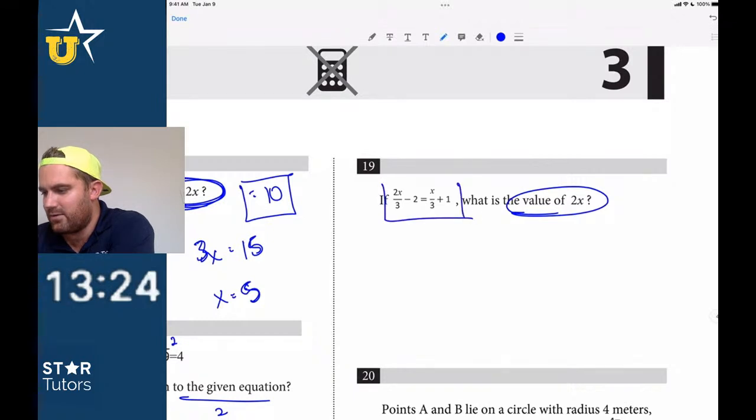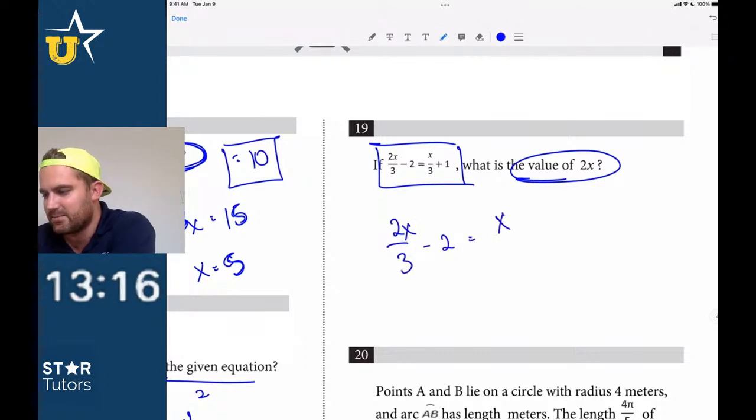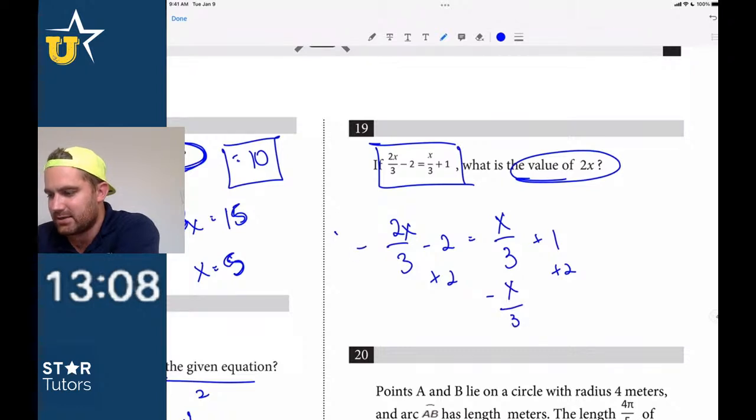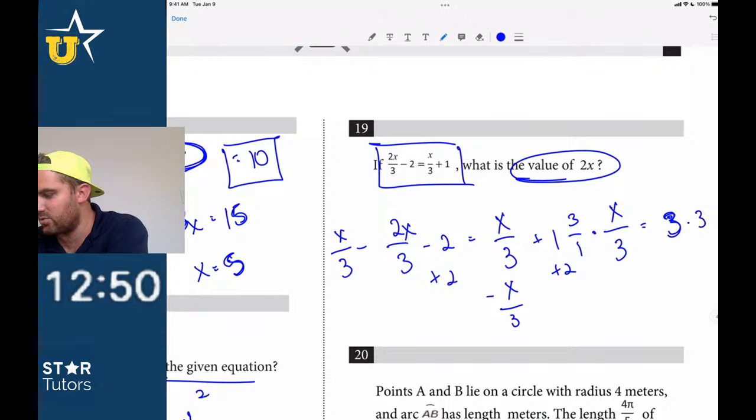If 2x over 3 minus 2, 2x over 3 minus 2, be careful, right? It's just easy to make a simple mistake here, but it should be very straightforward. We're going to add 2 on both sides. We're going to subtract x over 3, so minus x over 3, but they've done all the hard work for us. So now we just have 2x minus x over 3, x over 3 is equal to, add 2, is equal to 3. So we're going to multiply by 3 over 1 on both sides, times 3. X is then equal to 9.